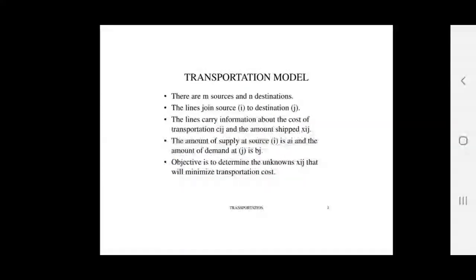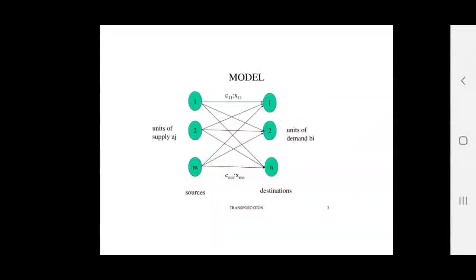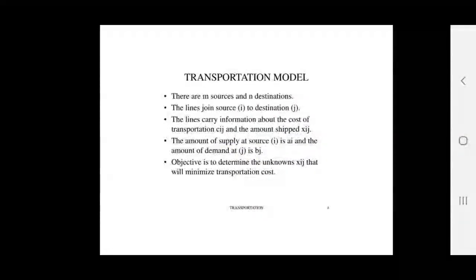So there are m sources and n destinations, so we must remember that the line joins source i to destination j. In this diagram you can see the line carries information about the cost of transportation Cij and the amount shipped Xij. Then the amount of supply at source, that is Ai, and the amount of demand at j, that is Bj. The objective is to determine the unknown Xij that will minimize transportation cost.